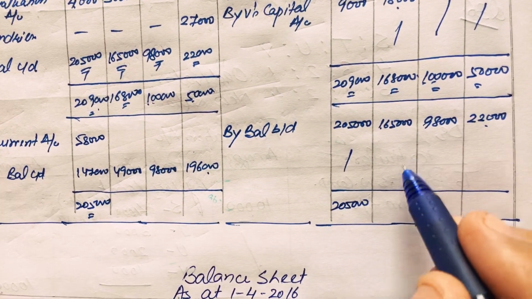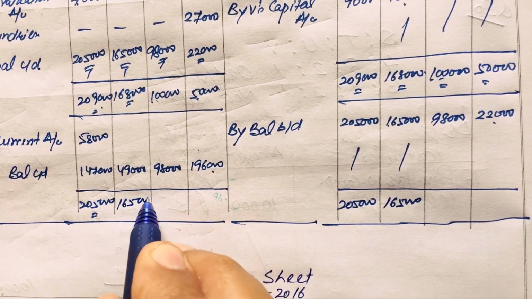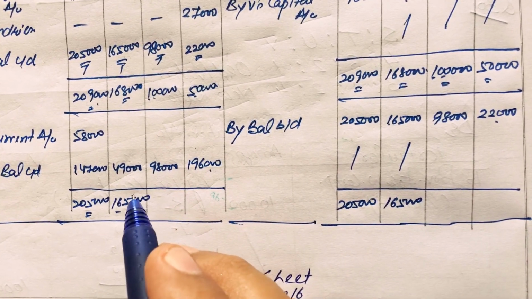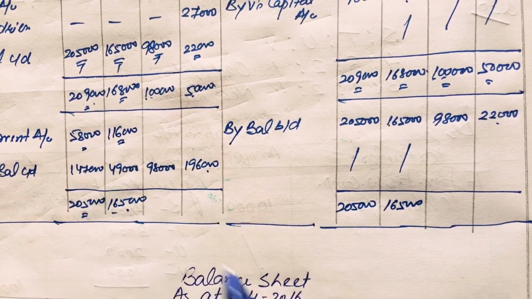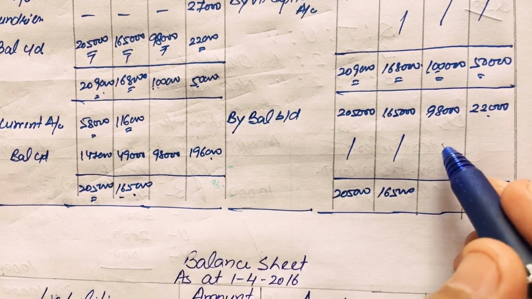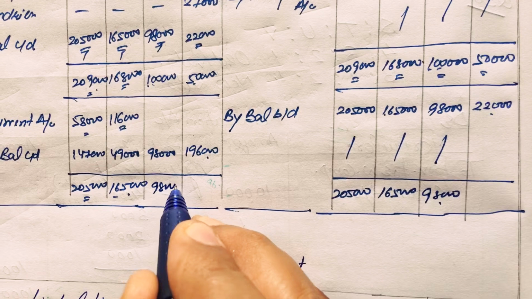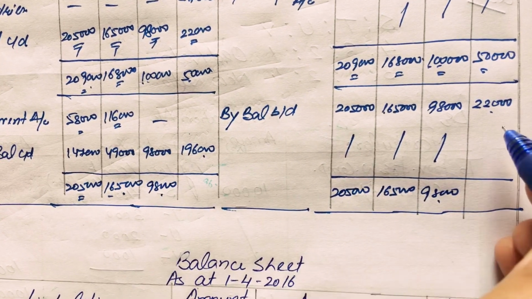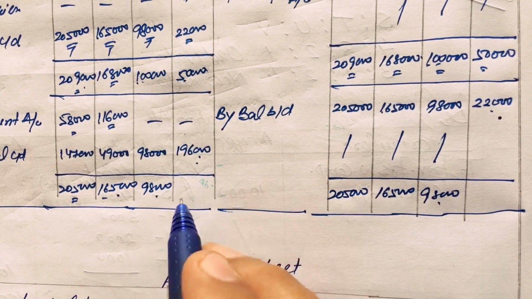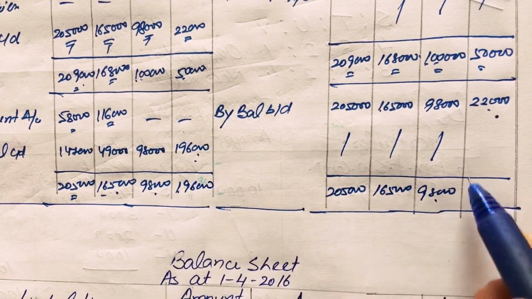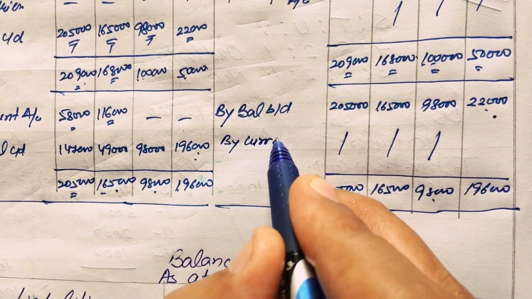In the same way, T's capital is 1,65,000, but now it should be 49,000 rupees. That's why the difference of 1,16,000 will be transferred to the current account. U's capital is the same, it already has the required balance, so no change. V's capital is 22,000, but it should be 1,96,000, so the difference will be transferred to the current account.